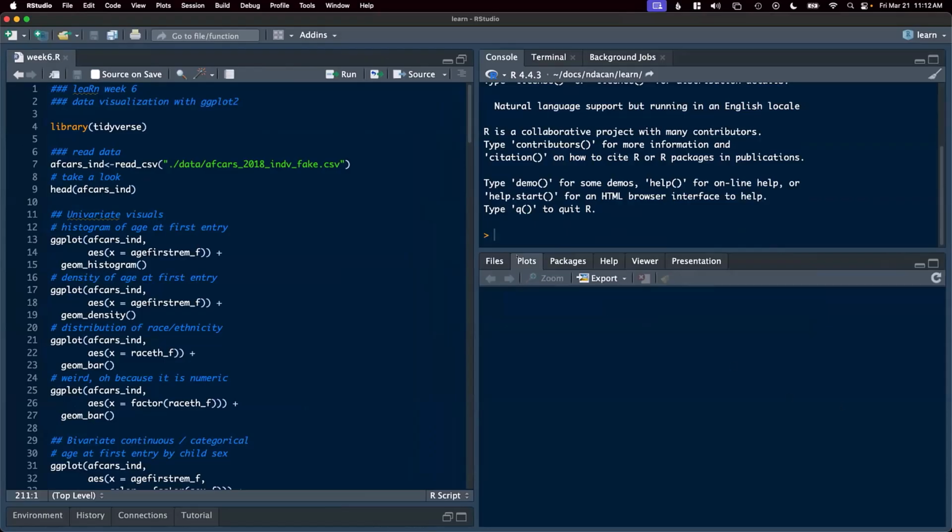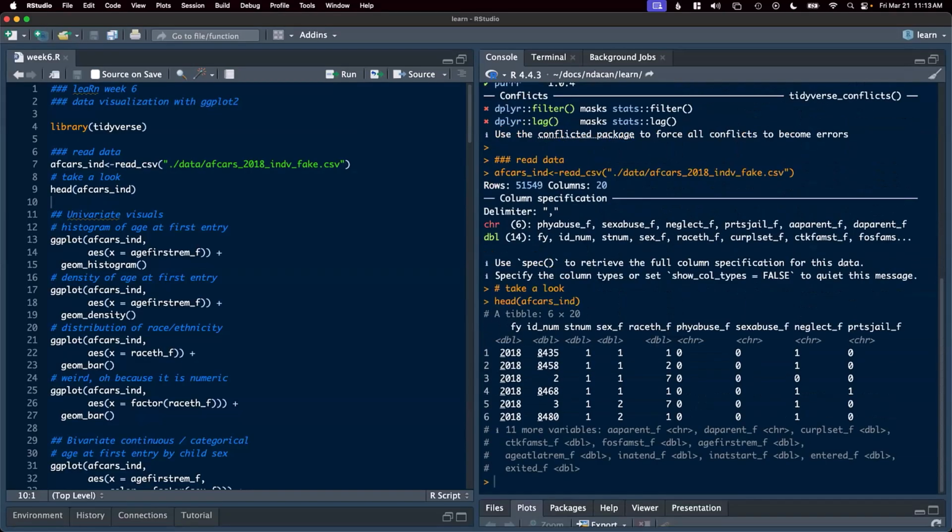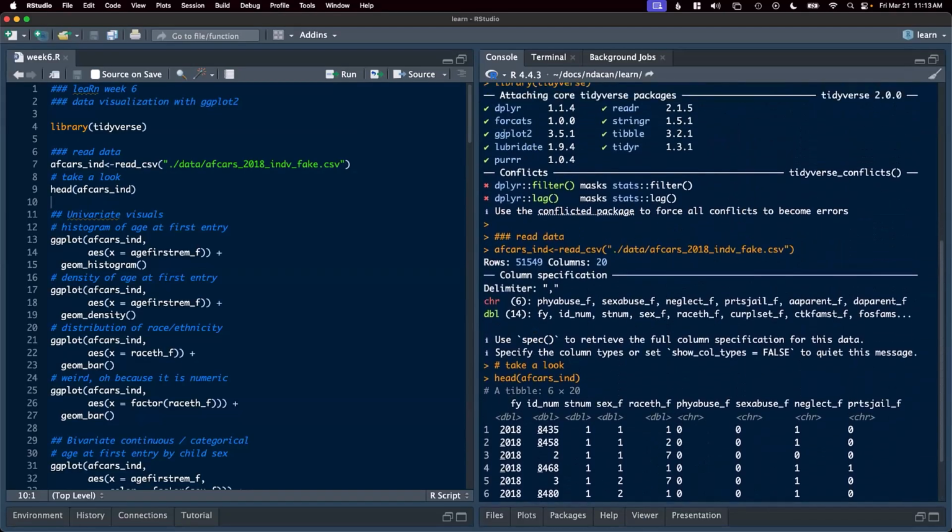And then here today, we're going to have our plots viewer that is going to show us the output that we are creating. I'm going to start off by just running the first 10 lines of code here. And a nice tip for working with RStudio: if I put my cursor on line 10, and I'm on a Mac, if I push Command Option B, it will run all lines of code above line 10. So in this case, it'll run this command library(tidyverse) to pull in the tidyverse packages. And there's ggplot2 that we're working with today.